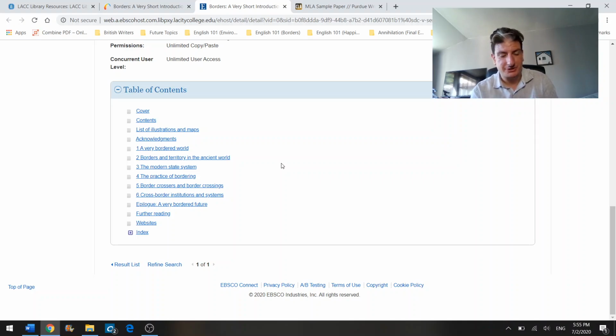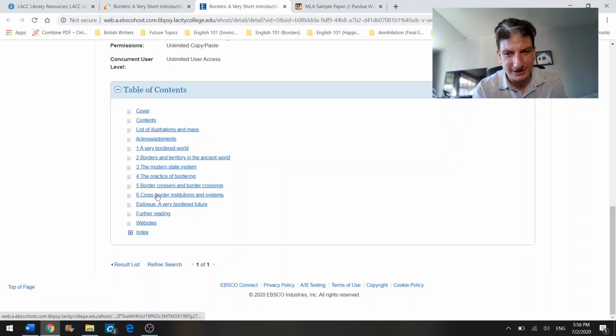That's a lot of information, right? So you want to be discreet in which ones you want to use. Don't try to read the whole book. It's just not going to happen, especially because the paper is due in about 13 days. So choose one that you think best fits the prompt you're trying to work on. Okay?